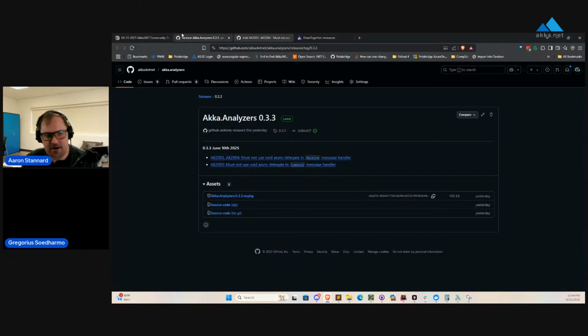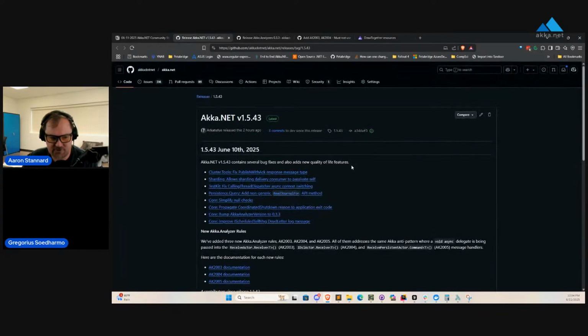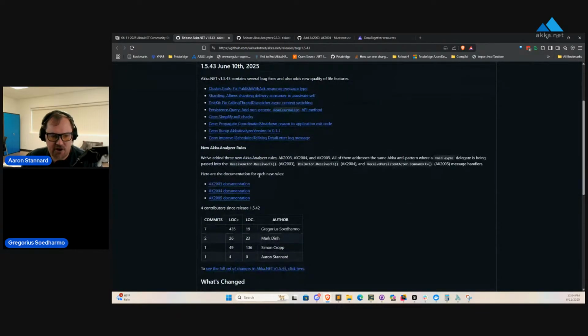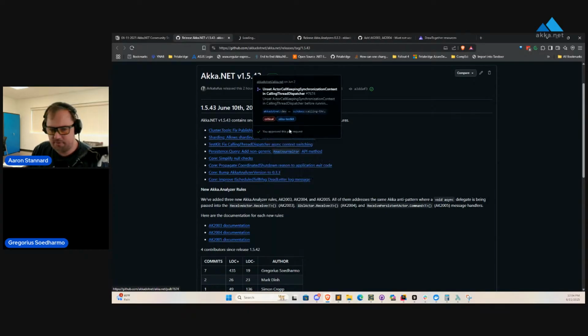That got shipped as part of Akka.NET 1.5.43, and we had a number of other fixes go into this release as well. The Akka.Analyzer fixes all made it in here, and you introduced a number of important fixes. I think I'll probably start with this fix that was contributed by one of our users, actually.